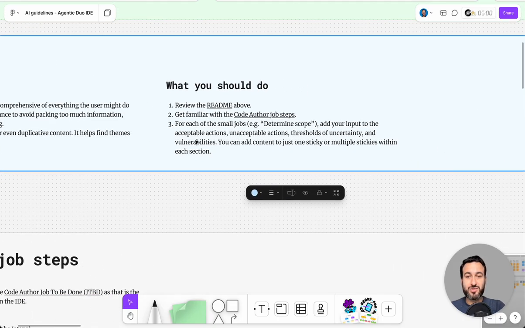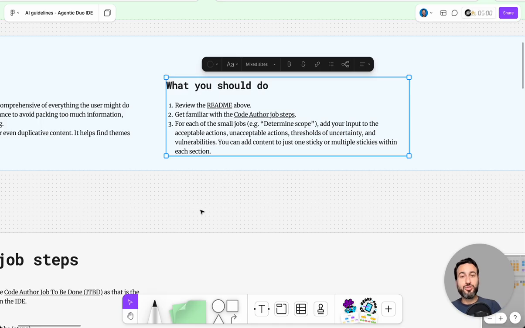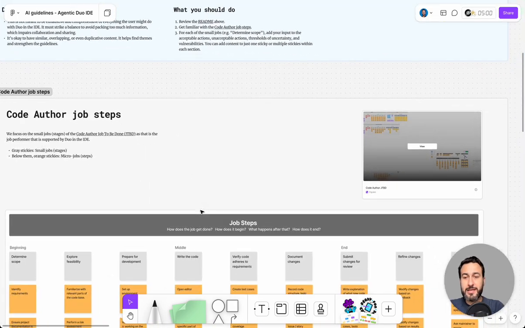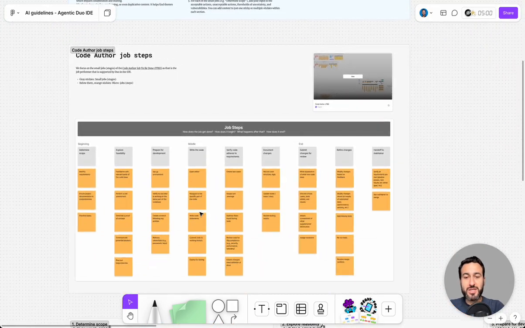There are also some instructions here of what you should do. If you want to participate, and I'm inviting anyone who wants to, here is how you should go about it, and at the very least, just contribute 1 or 2 thoughts. That will be already plenty. I also invite you to take a quick look at the code author job steps.